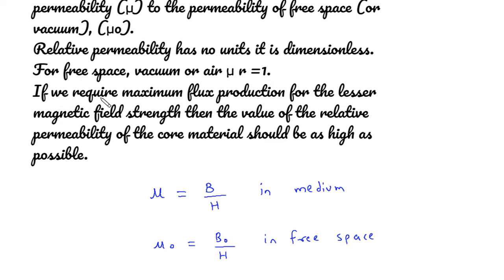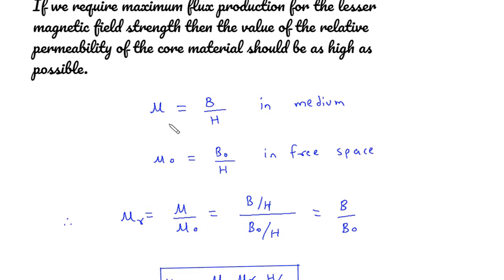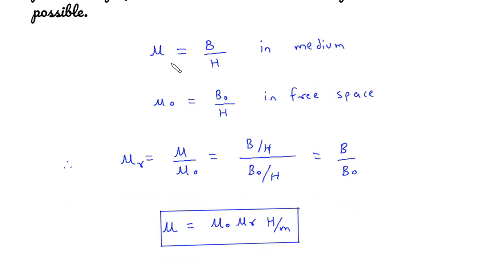If we require maximum flux production for the lesser magnetic field strength, then the value of the relative permeability of the core material should be as high as possible. Mu is equal to B by H in medium. Mu 0 is equal to B0 by H in free space.